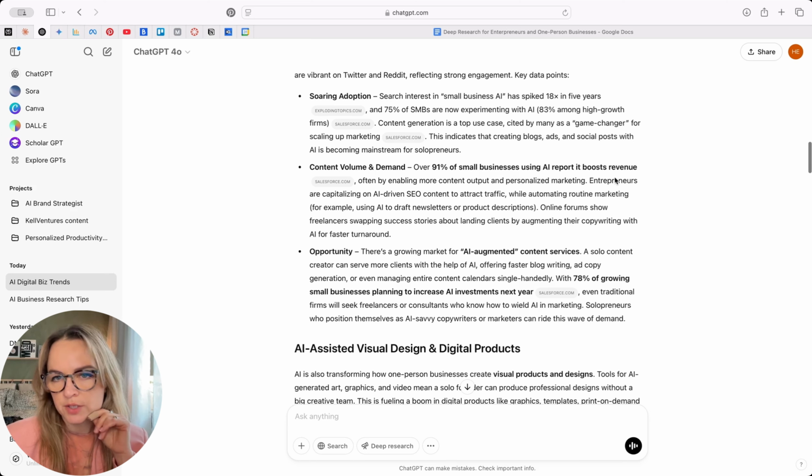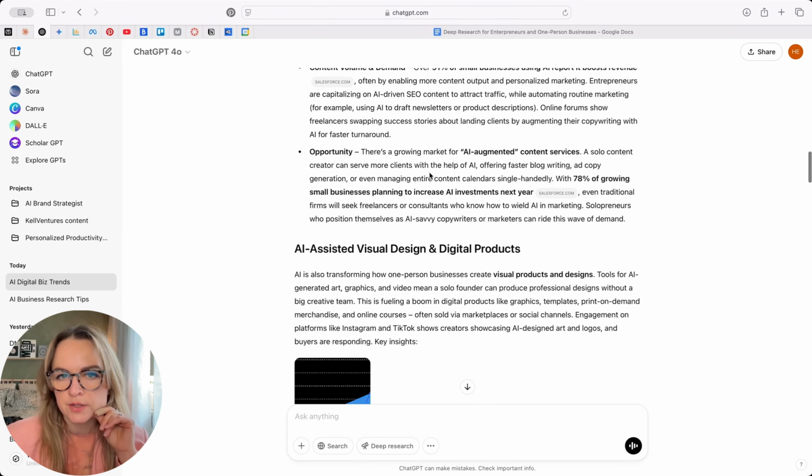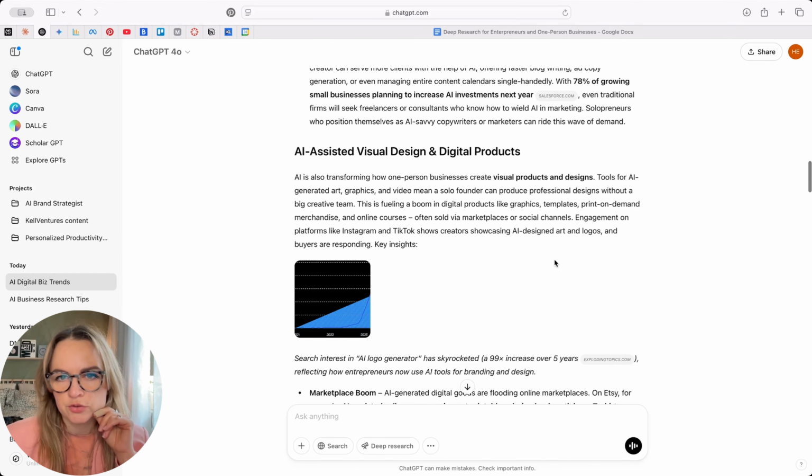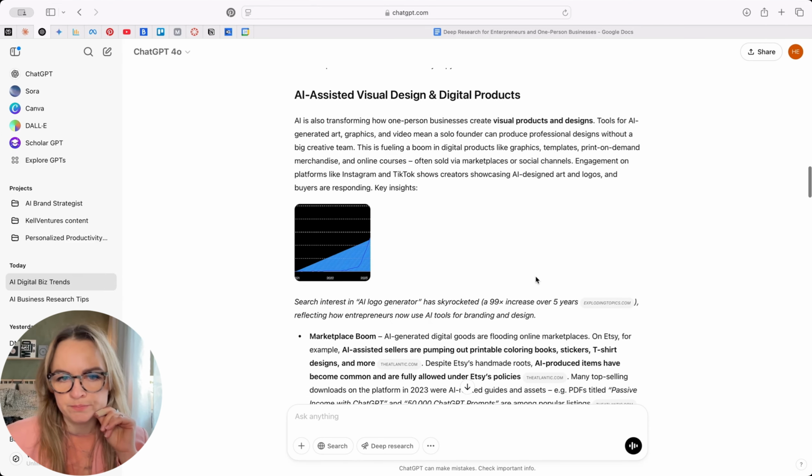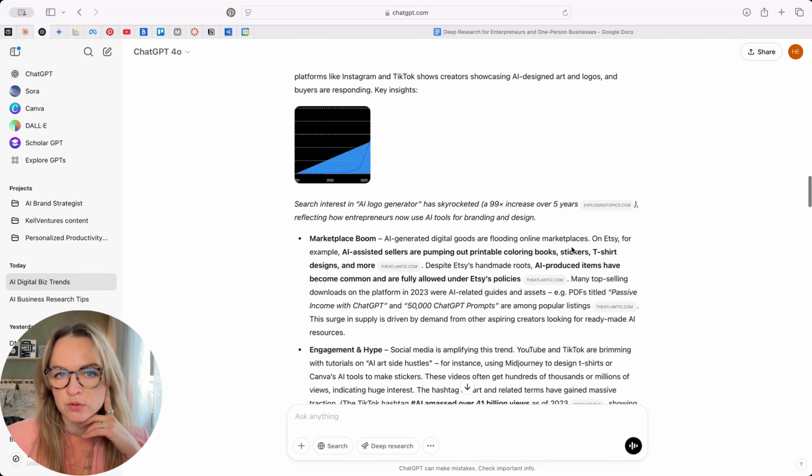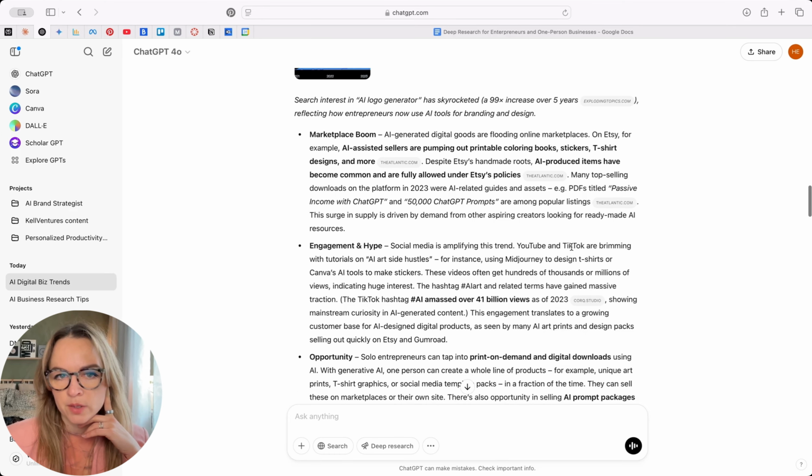91% of small businesses using AI report it boosts revenue. Again, that's great. There is a growing market for augmented content service. Okay, great. AI-assisted visual design and digital products. Tools for AI-generated art, graphics, and videos can mean that a solo founder can produce professional design without a big creative team. Engagement on platforms like Instagram and TikTok shows creators showcasing AI-designed art and logos, and buyers are responding.